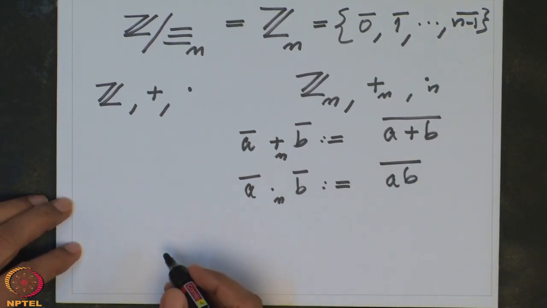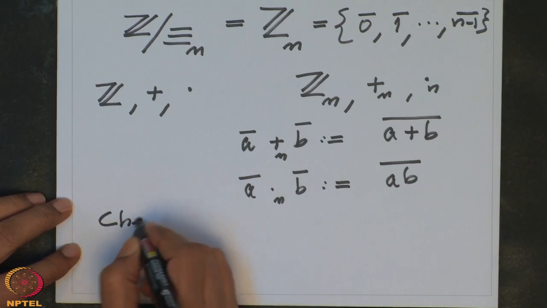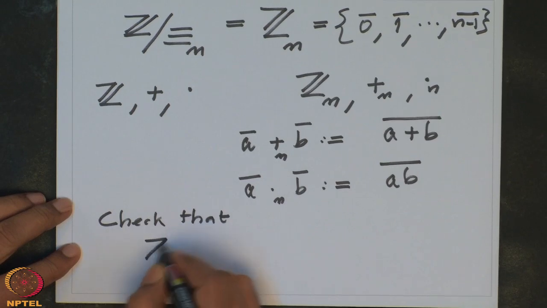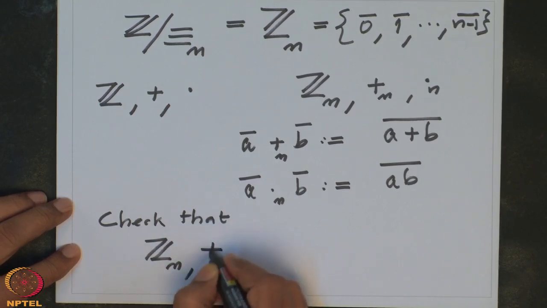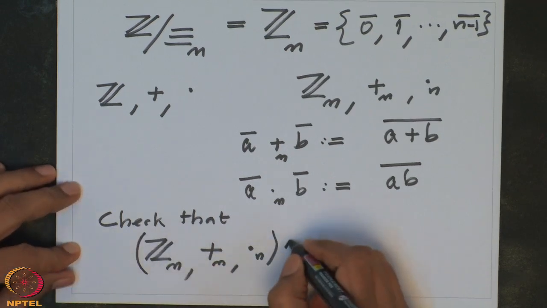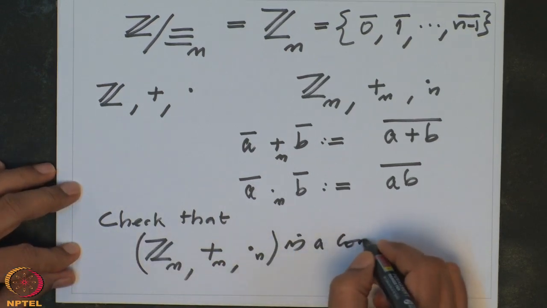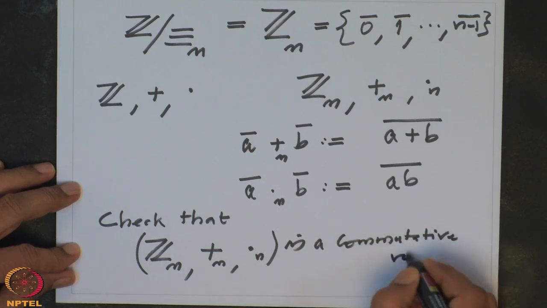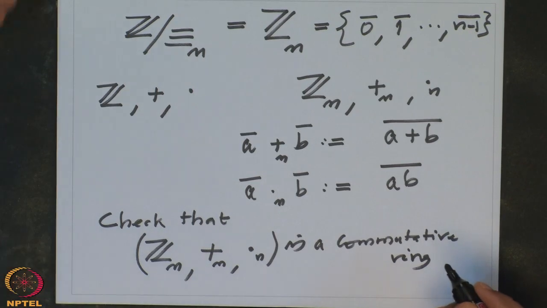Now it is easy to check. I will only write here: check that Z modulo n with these operations is a commutative ring. So, we have many rings now, as many commutative rings as we have natural numbers. I will not check this.